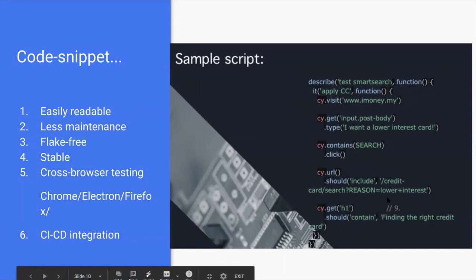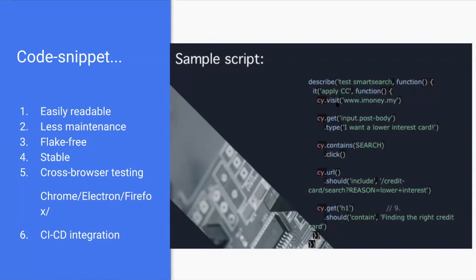Okay, here is a sample script, a code snippet of Cypress. Here on the right side, we can see Describe is a mock-up framework. Cypress comes with a mock-up framework built in. Describe is a syntax block, and an it block represents each test case.